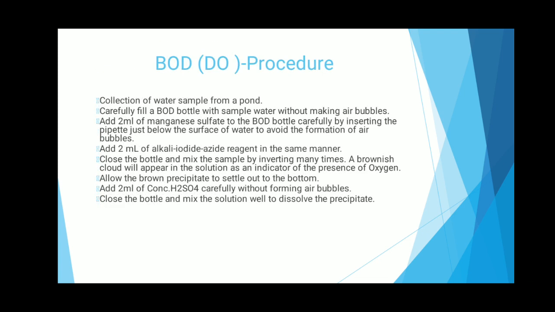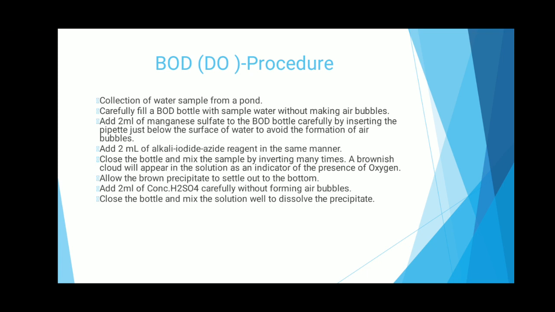And now let's see the procedure for finding out the dissolved oxygen content. First is the collection of a water sample from any source, either pond, lake, river or any water. Carefully fill the BOD bottle with the sample water without making air bubbles. Add 2 ml of manganese sulfate to the BOD bottle carefully by inserting the pipette just below the surface of the water to avoid the formation of air bubbles.